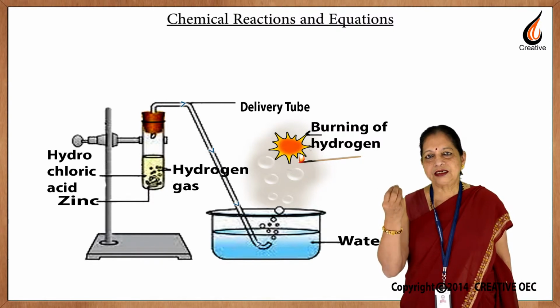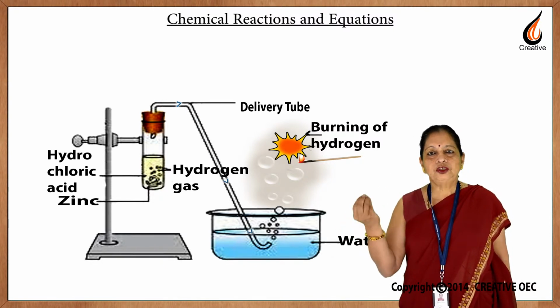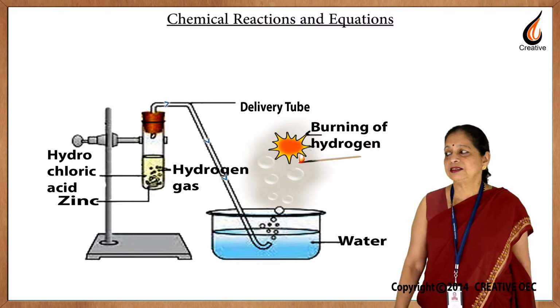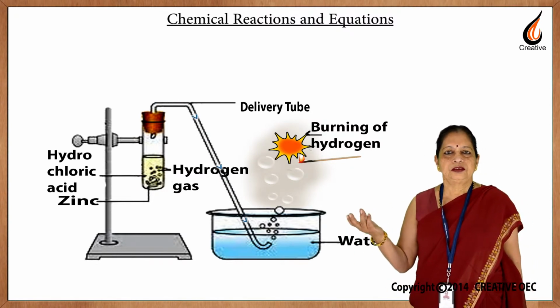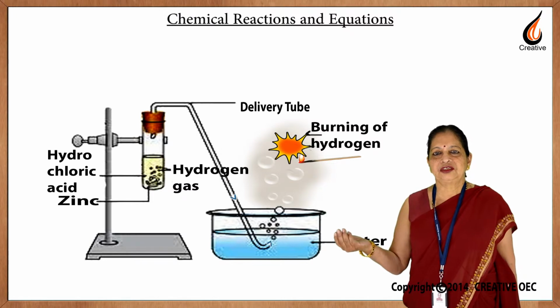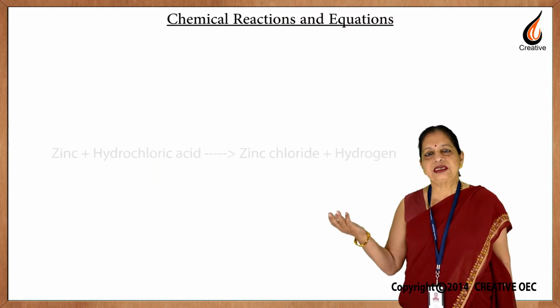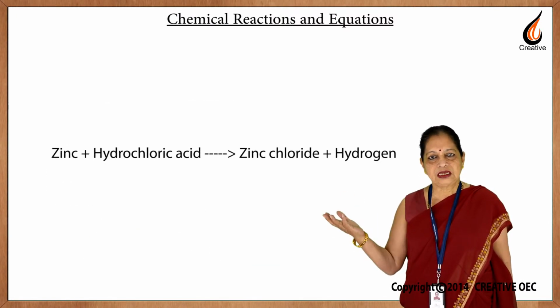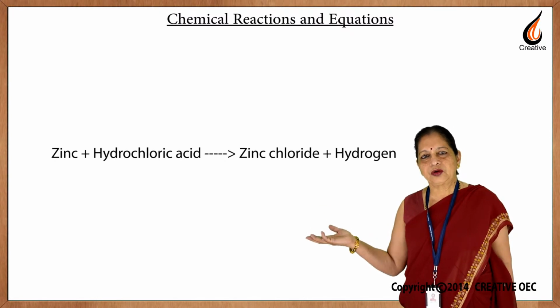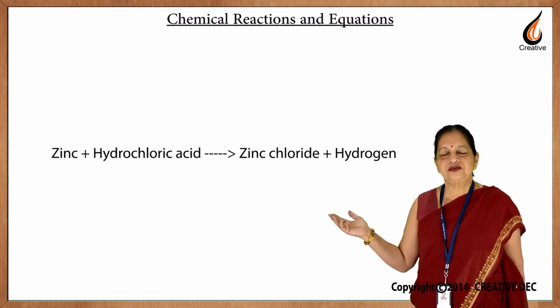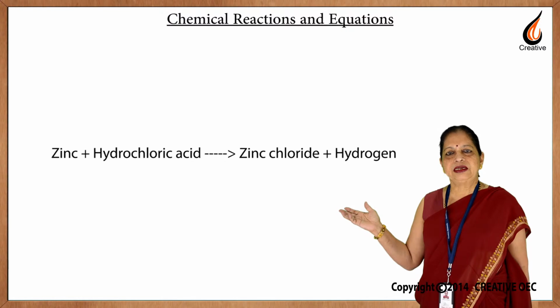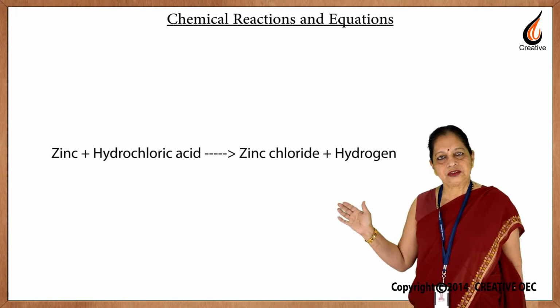You will hear a tiny pop sound showing that the gas is hydrogen. So, this reaction can be represented as zinc plus hydrochloric acid gives zinc chloride and hydrogen.